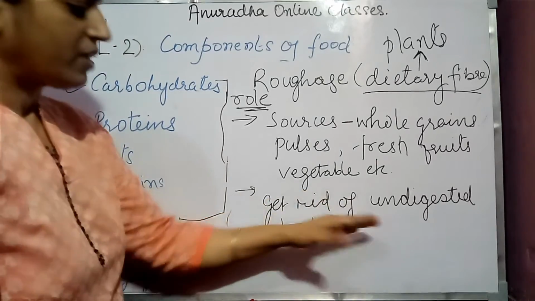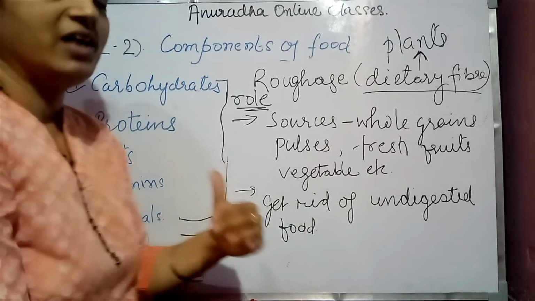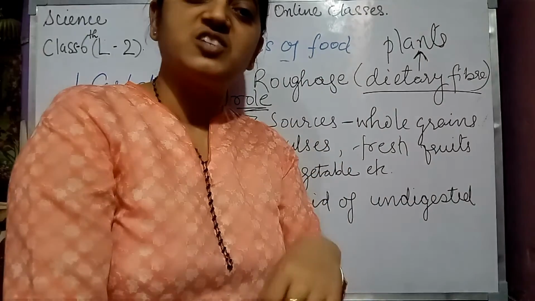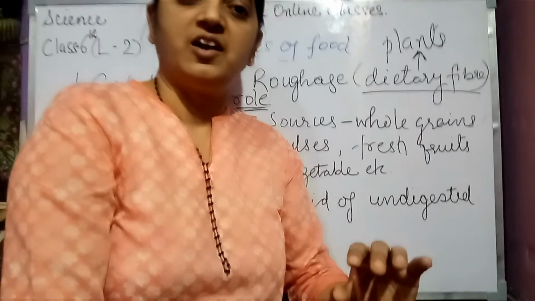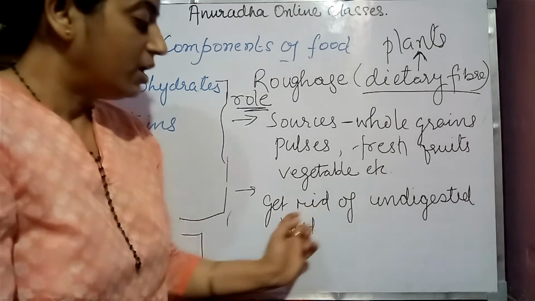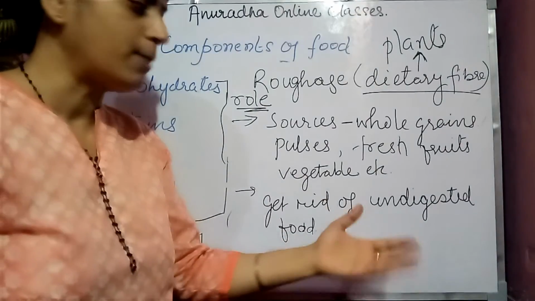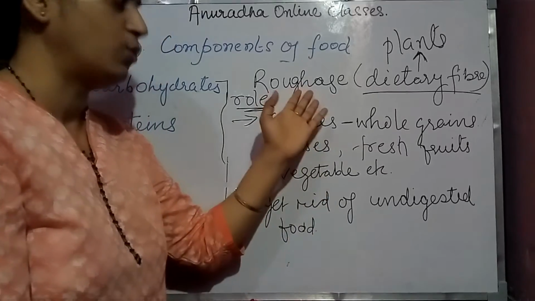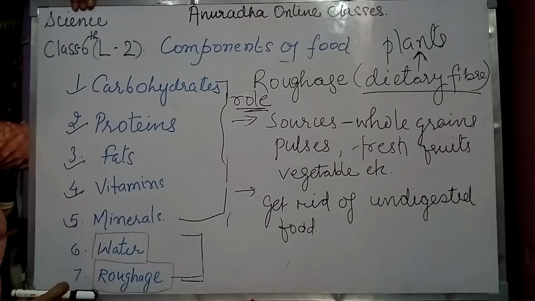Next is to get rid of undigested food. Whatever we eat, all the food is not digested. Some is digested and some food remains undigested. So for that what do we need? We need roughage to get rid of, उनसे छुटकारा पाने के लिए we need what? Roughage. To get rid of undigested food, we require roughage in our food. So children, I think all the components are clear to you.